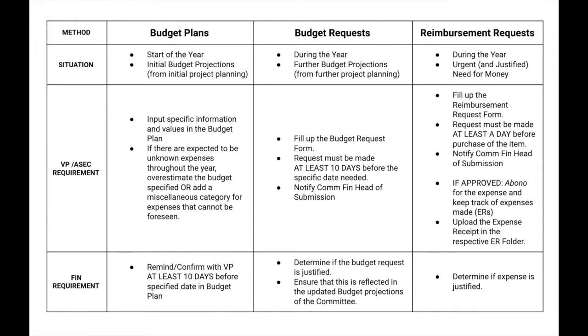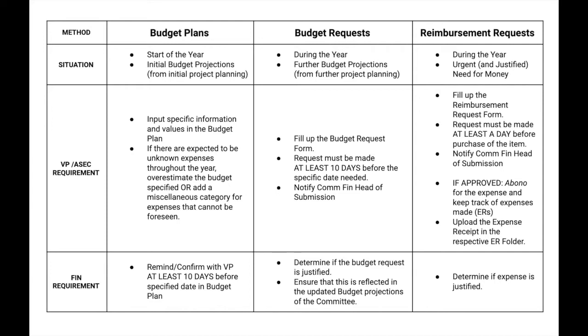Users, this is a 3-part tutorial on the money request procedure for this year. 3 parts because there will be the budget plans, budget requests, and reimbursement requests. So what are these? As you can see here in the table, this is basically a summary of the situations and requirements needed for you to do these specific money request procedures. I'll just try to summarize these 3 really quick before we go in depth to each one.